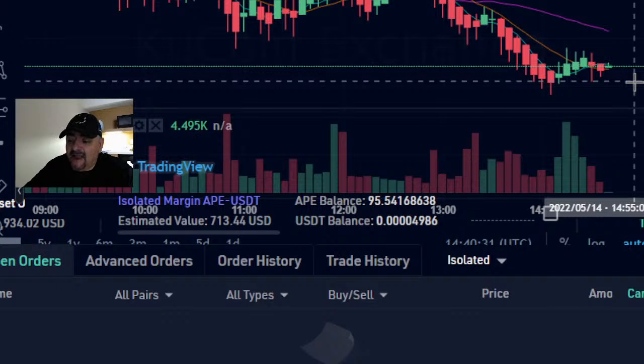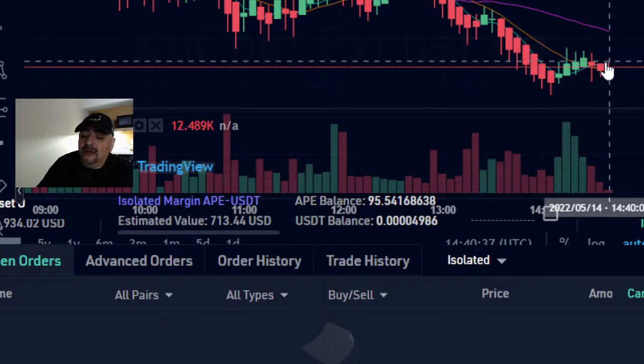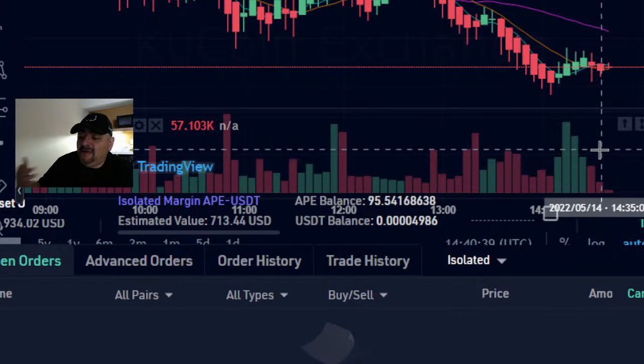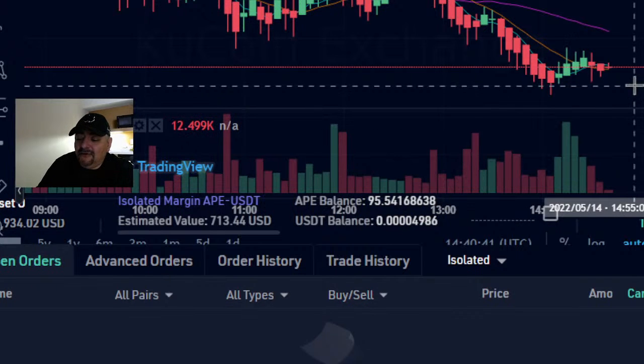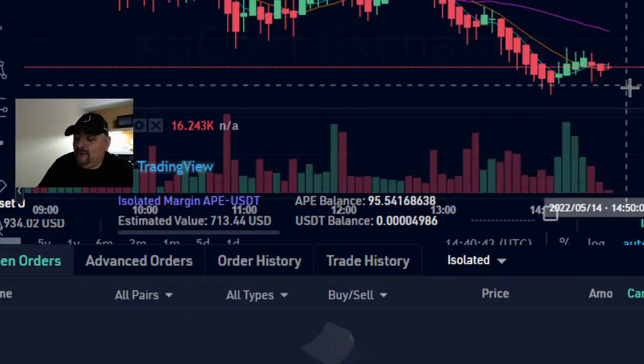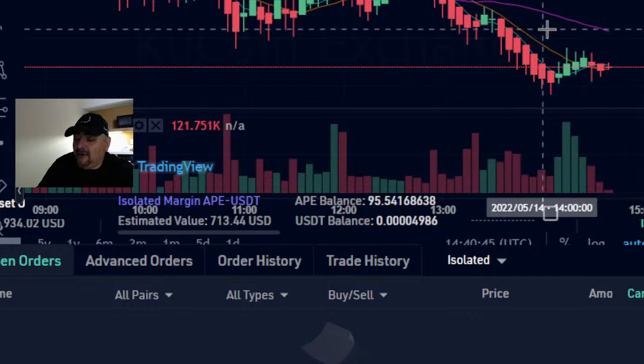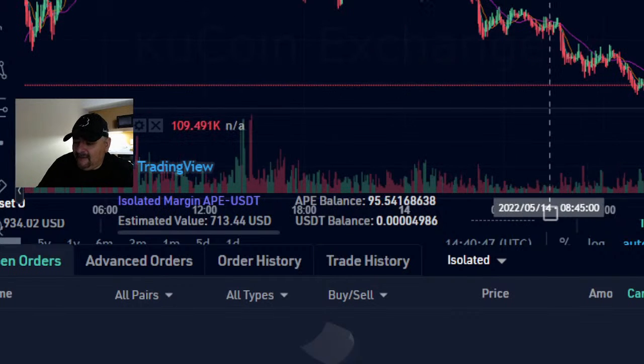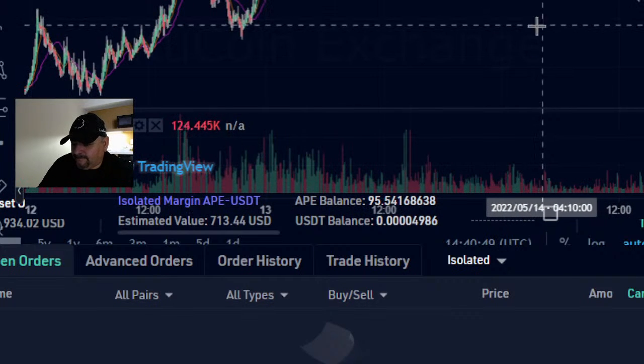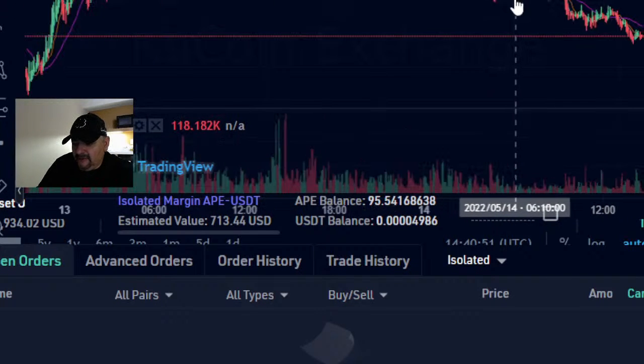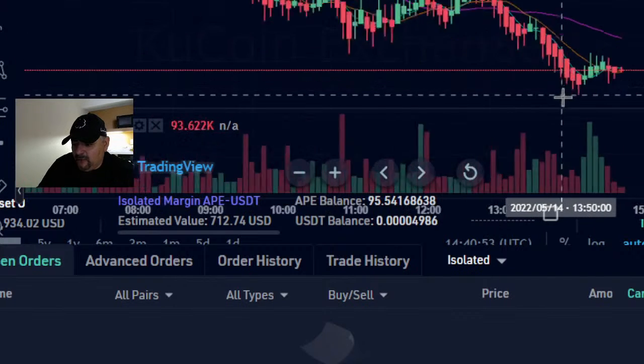My trading style has a 70% win ratio. It's actually 77% on what I call trading for dummies. You can learn simple little lessons to take advantage of the market, even a volatile market like this. So we're looking really good here. Ape's bouncing off its support line.